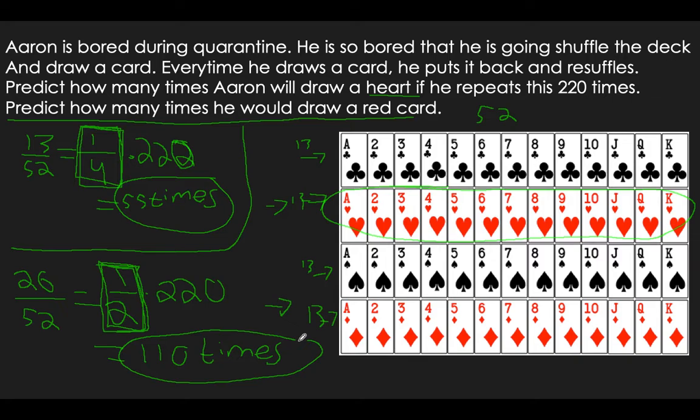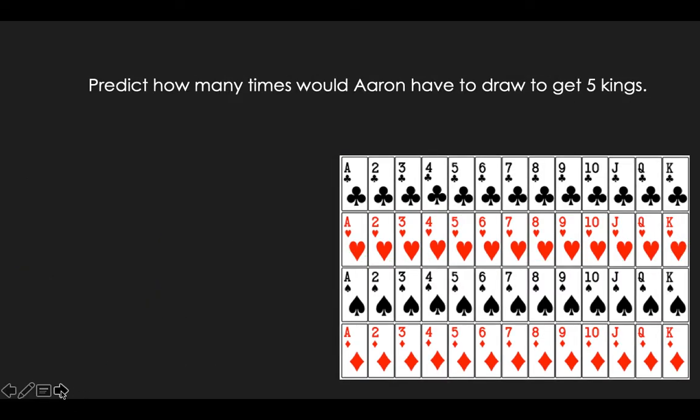So it's not really easy. Again, the only thing we're adding to this is multiplying by the number of times you're going to do it, and that's your prediction. Okay? One final type of problem, it's a little different.